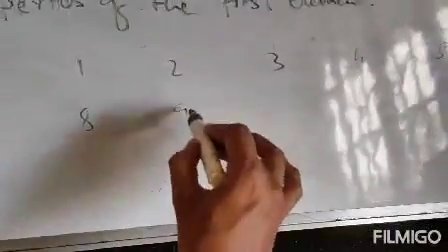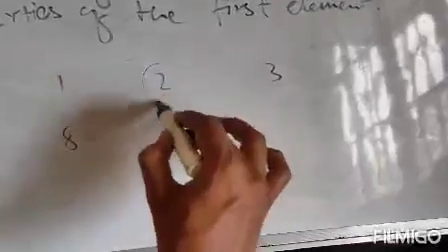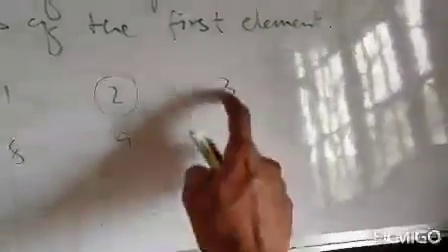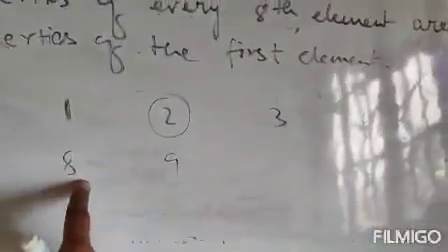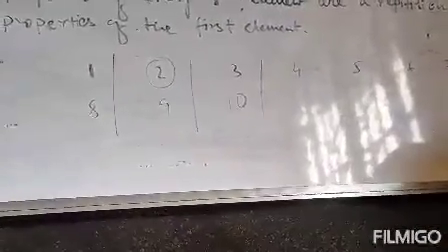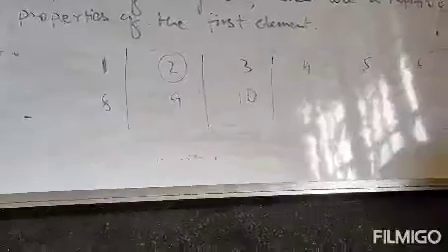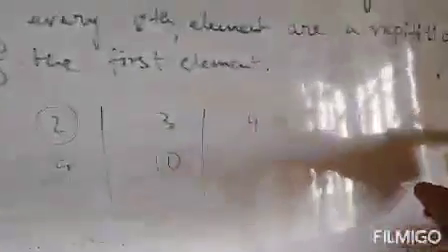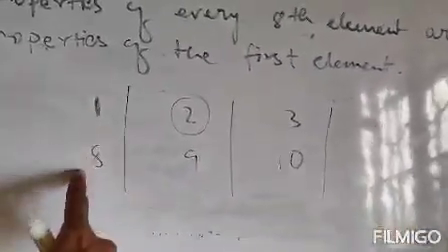Ninth element will be here, because if you are counting from 1, 2, 3, 4, 5, 6, 7, it will be the eighth element here. Next, the second element, now the ninth element will be here. Third, the tenth element will be here. That means the properties of these elements will be the same. The property of every eighth element will be the repetition of the property of the first element. That means if you are arranging the elements up to 7, then the eighth element will be under 1. The ninth element will be under 2, the tenth element will be under 3, and it continues like this.